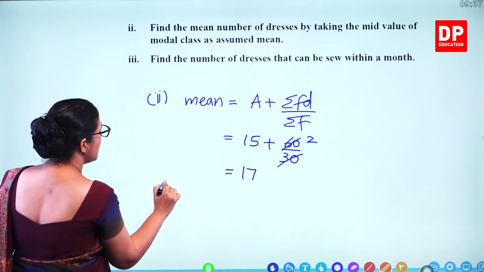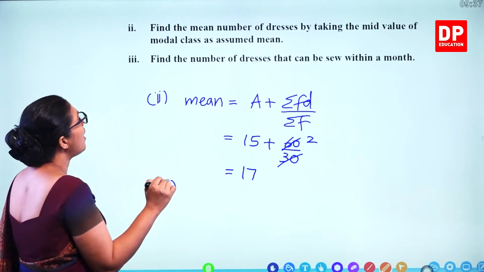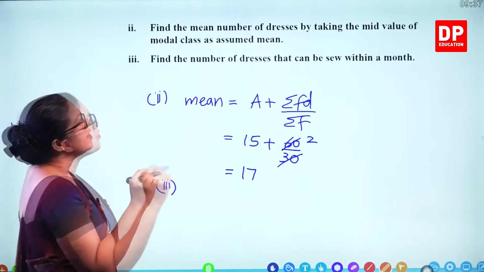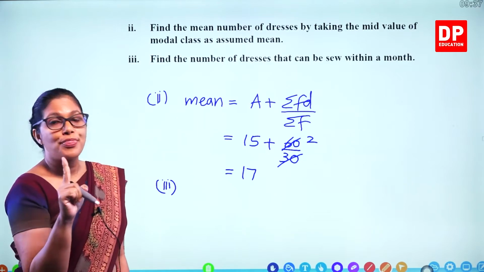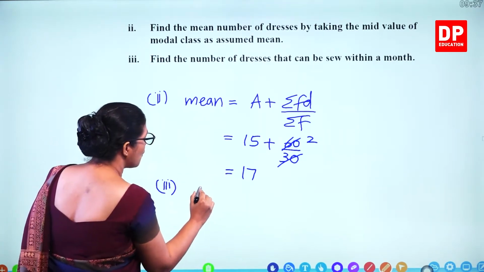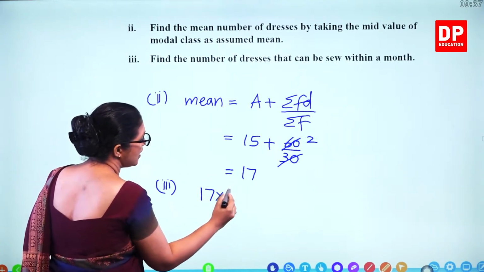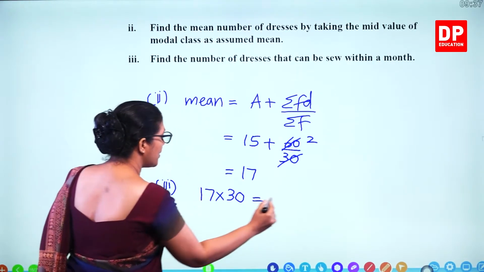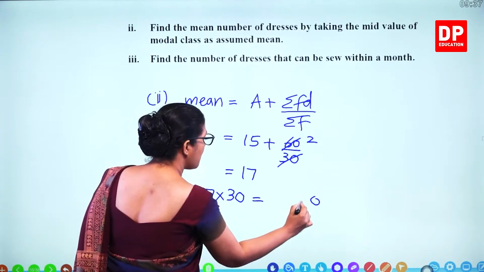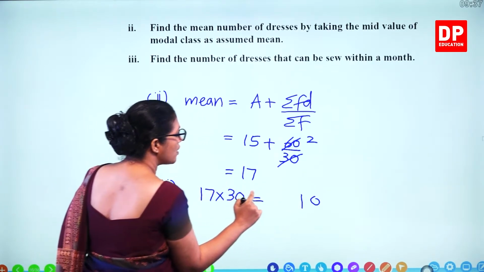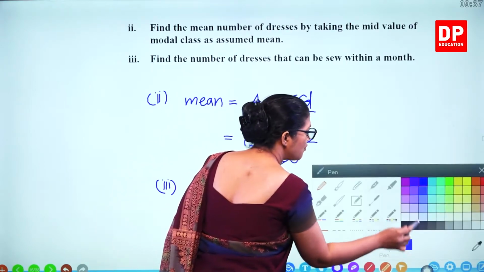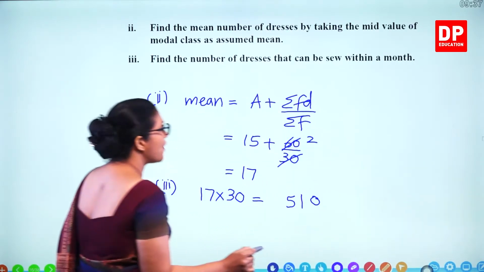And what's the third part? Find the number of dresses that can be sewn within a month. So this is 1 day. For a month, you can take 30 days for 1 month. So 3 times 7, 21, 3 times 1, 3 plus 2, 5. So altogether 510 dresses per month.